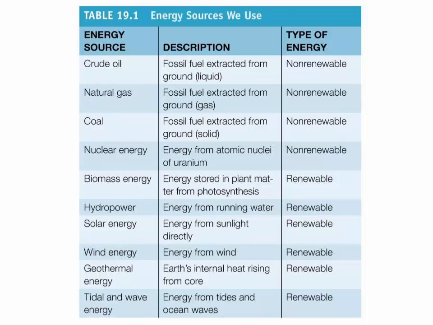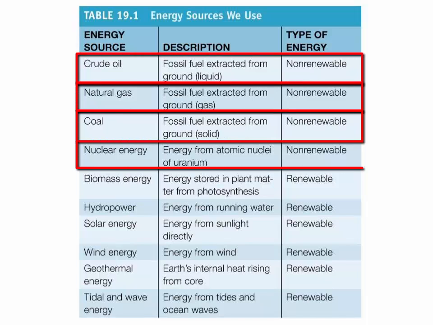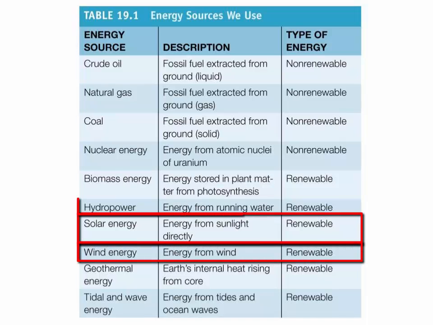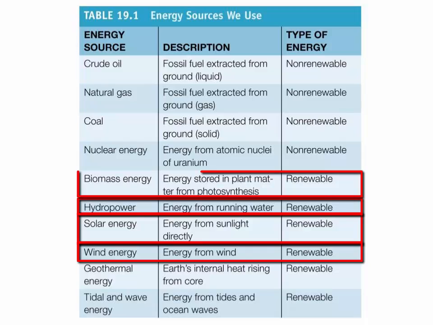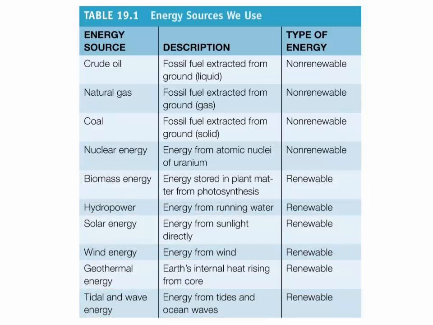and time. You'll notice from this table that crude oil, natural gas, coal, and nuclear energy are all non-renewable, meaning these sources take millions of years to develop. Once we exhaust these resources, there will be no more of these types of energy sources available. The other types of energy sources that are used to a lesser degree include solar, wind, hydroelectric, biomass, geothermal, and tidal and wave energy. All of these energy sources are renewable. Renewable energy sources will be discussed in a separate mini lecture.